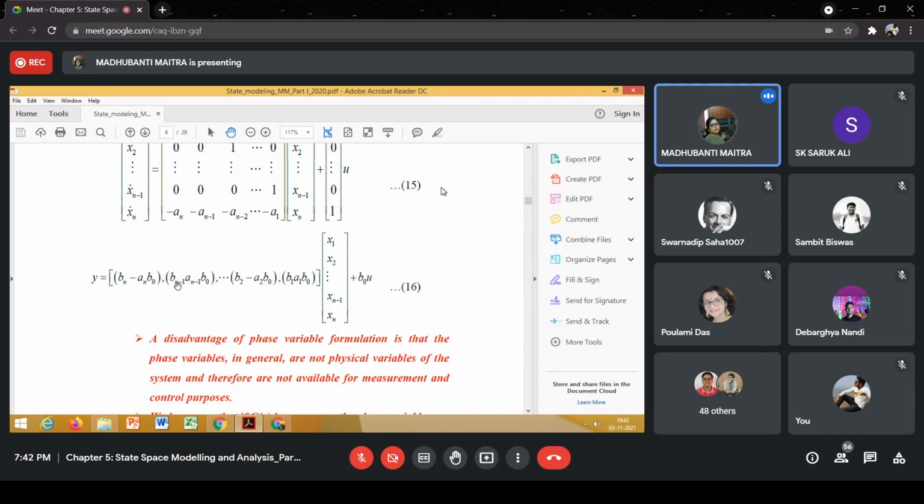Second term is bn minus 1 minus a n minus 1 b0. Can you follow this? Yes, ma'am. Okay, this one is correct. b2 minus a2 b0. Again, there's a problem with this term. This one will be b1 minus a1 b0.